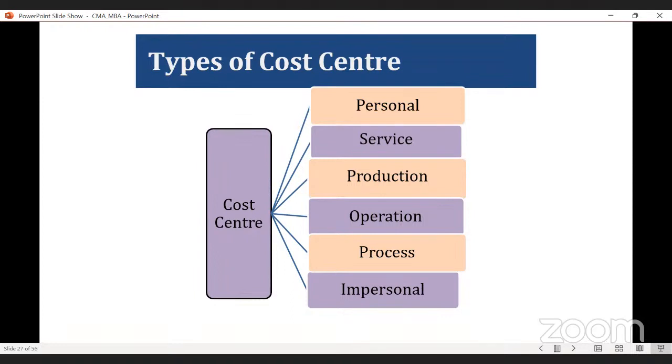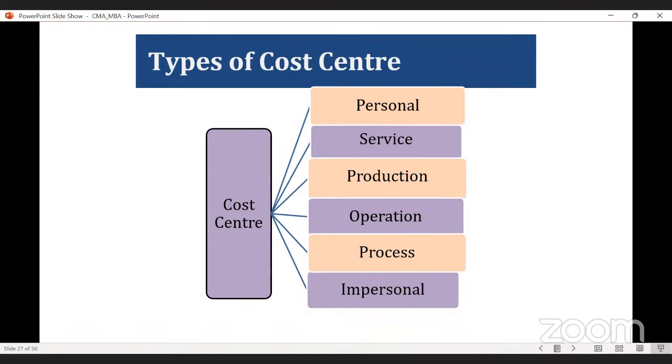Okay. Yes, sir. So a cost center is not only a particular person or particular department. It may be a particular thing also. Like in our day-to-day life, if you are using a particular car or vehicle, your vehicle may be a particular cost center, because you can know what the costs associated with it are, or what the maintenance costs of your car are.